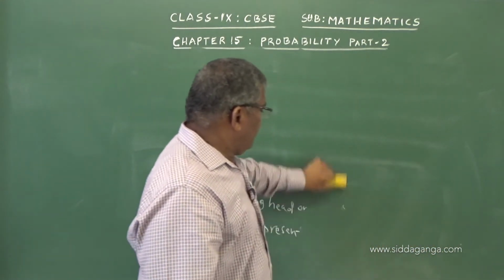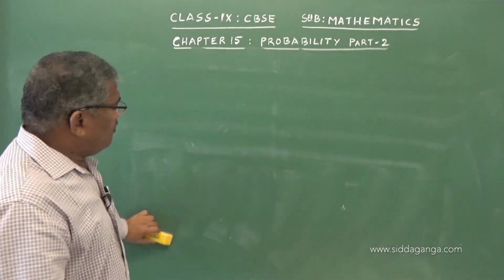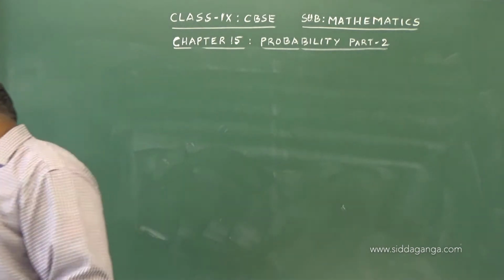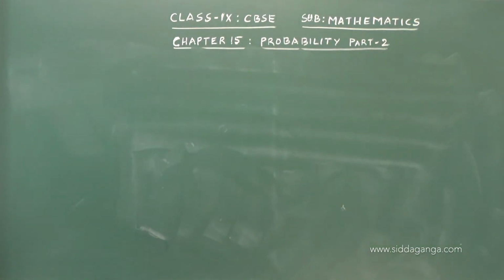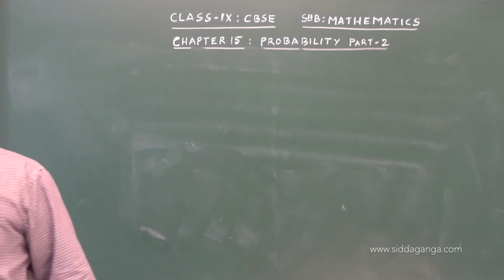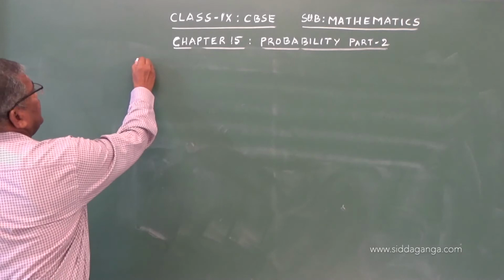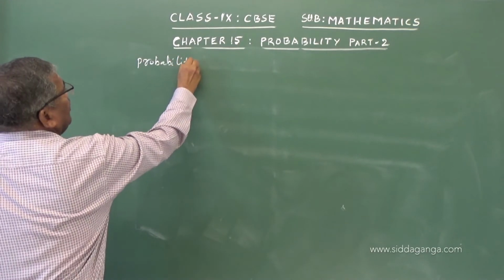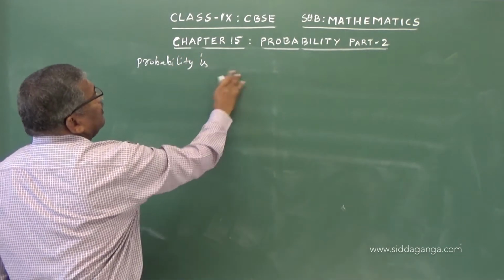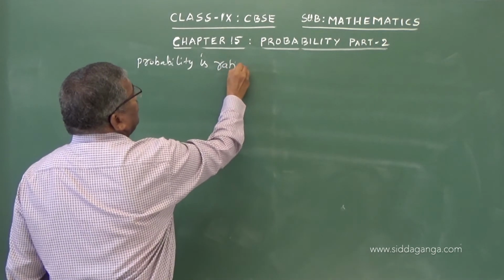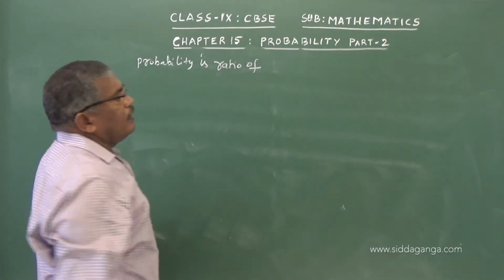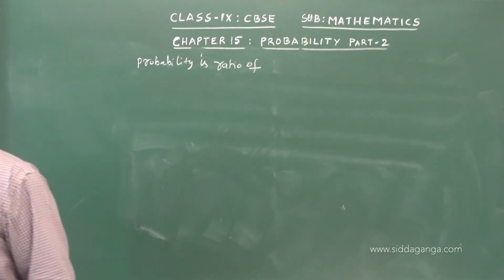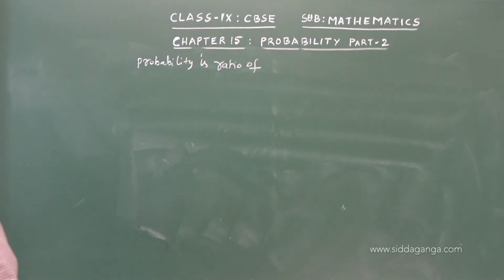Now we will go to the formula, important formula, and there onwards we will solve the problems. See, as we know, probability is ratio of number of favorable cases.